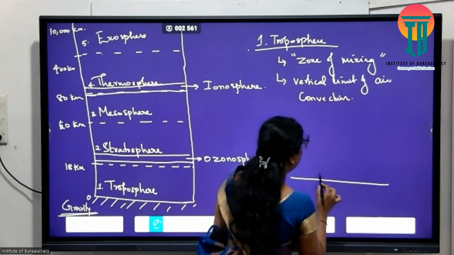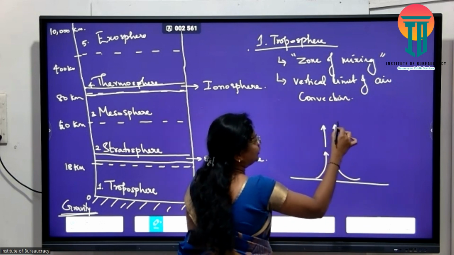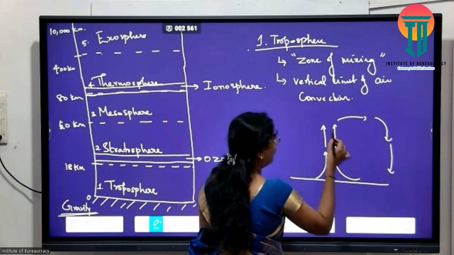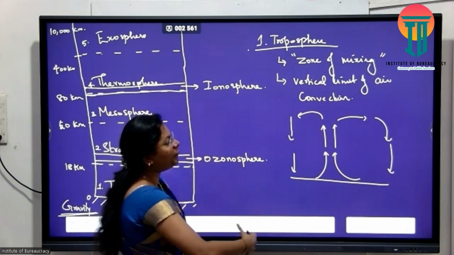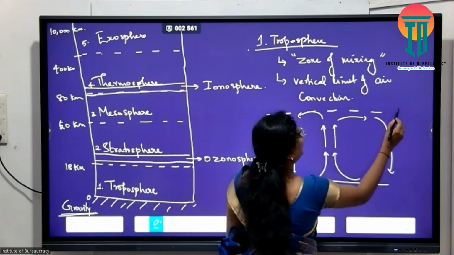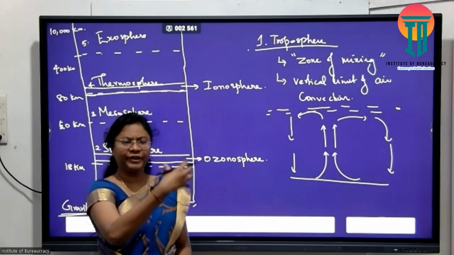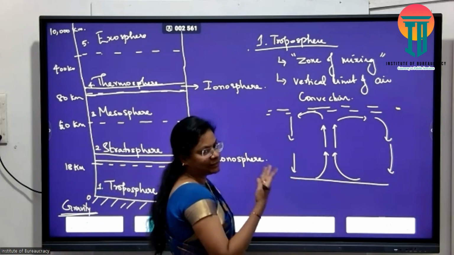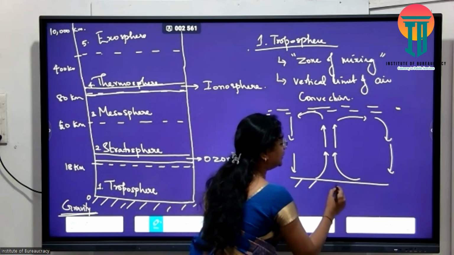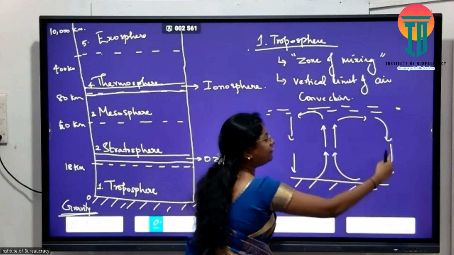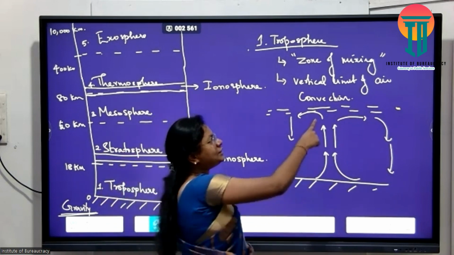Meaning, from the Earth's surface, air temperature due to some cause can rise or fall, right? So when there is movement within a layer, what is it known as? It is known as convection. We saw in normal physics that convection happens only in a fluid medium, in liquids or gases. So air rising and falling from the Earth's surface is vertical movement. Vertical movement is known as convection.